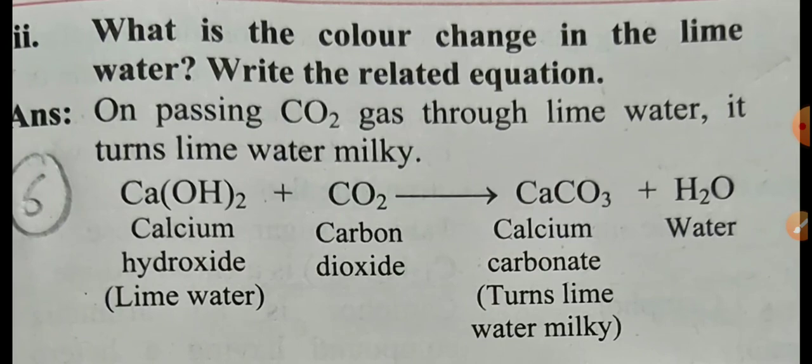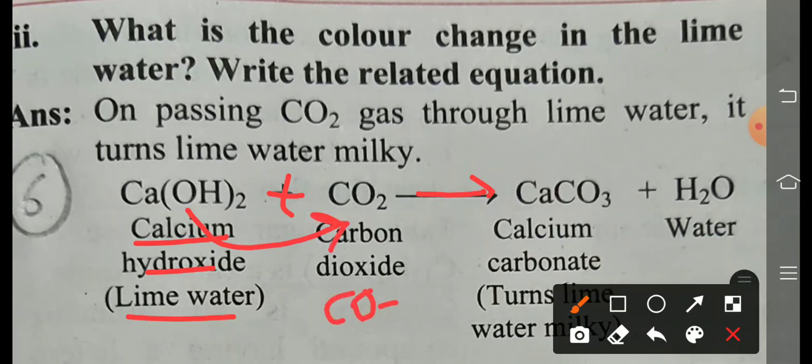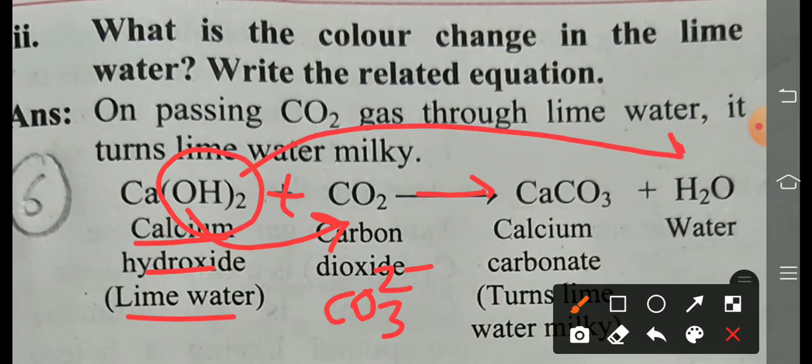Lime water turns milky means which gas is produced? Obviously carbon dioxide gas. Now see the reaction. Calcium hydroxide is called lime water. Formula is Ca(OH)2. Carbon dioxide reacts with this. So CO2: one oxygen immediately adds to this carbon dioxide, forming the CO3 group, whose valence is 2 minus. Carbonate group is formed. This bracket contains 2 hydrogen and 2 oxygen, so 1 oxygen is removed. What remains? 2 hydrogen and 1 oxygen, which immediately form water.